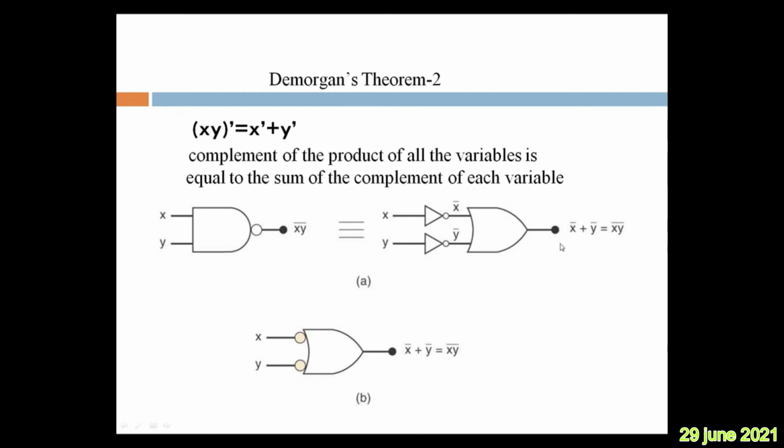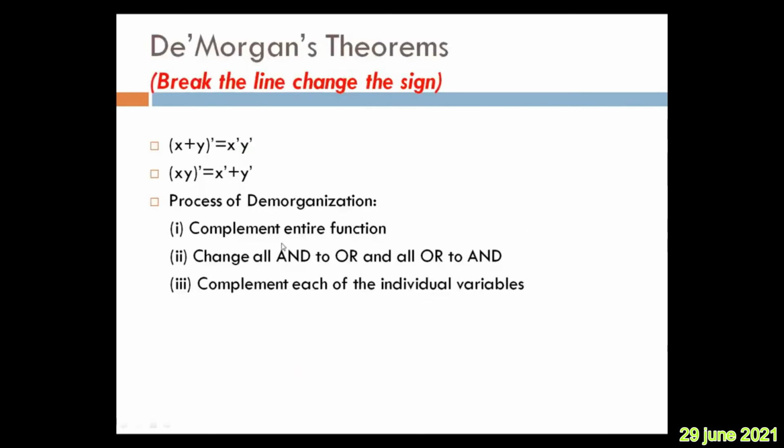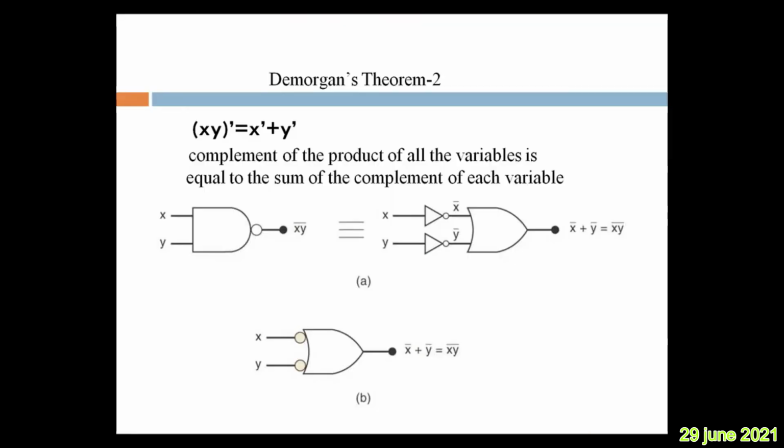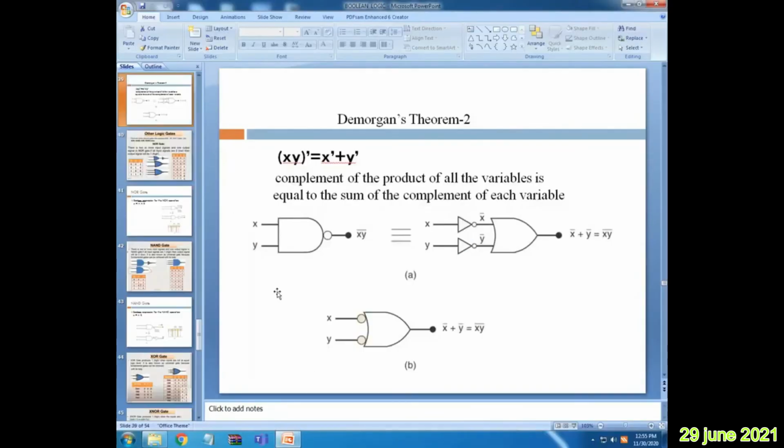You understood about De Morgan's theorem? Once again, how will we do demorganization? Whatever LHS expression or function is given, complement it. Then while writing the RHS, AND is replaced with OR and OR is replaced with AND. Then while writing the expression on the RHS, complement each of the individual variables. This is what we call De Morgan's theorem 1 and De Morgan's theorem 2. About the other logic gates, we will continue in our next class. Okay, I would like to stop at this point.